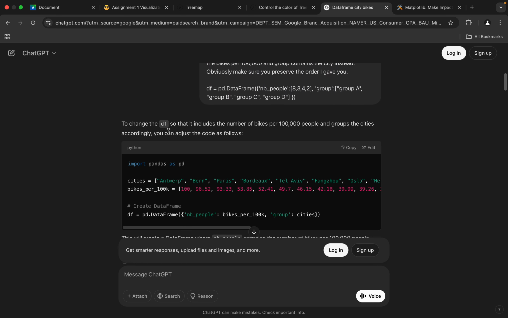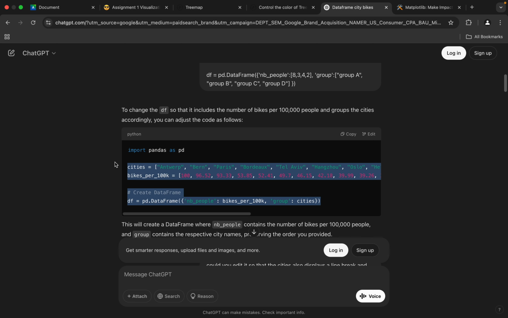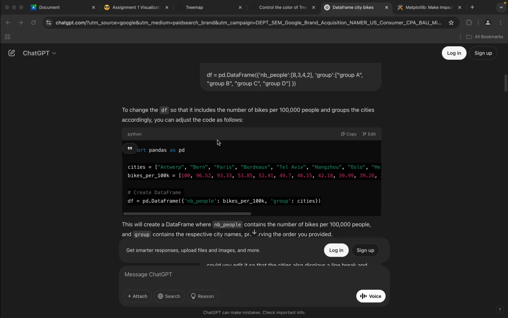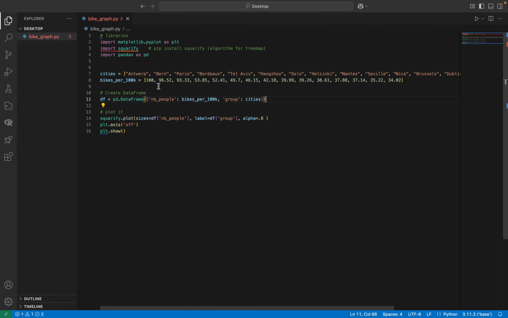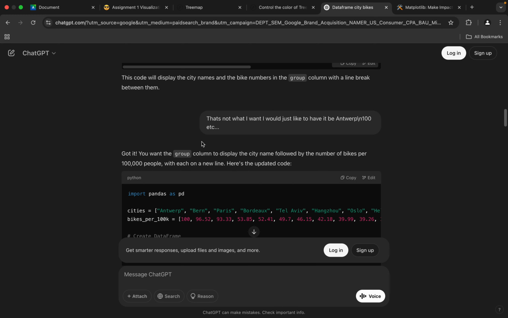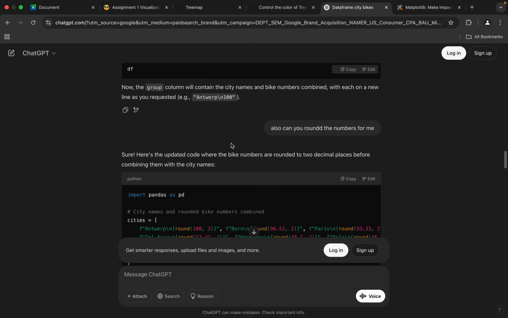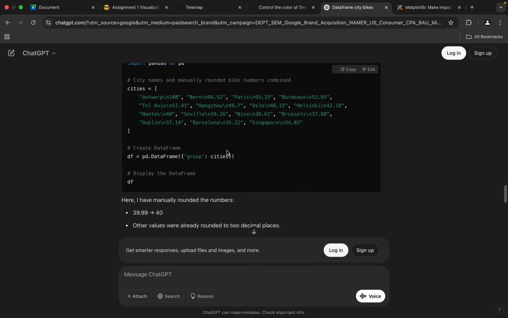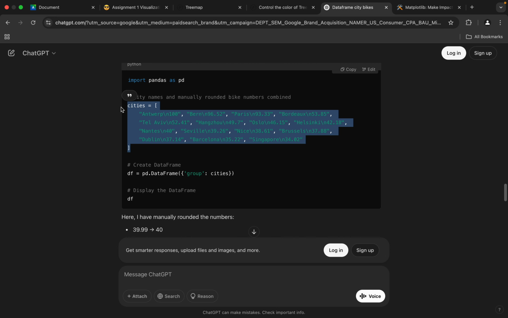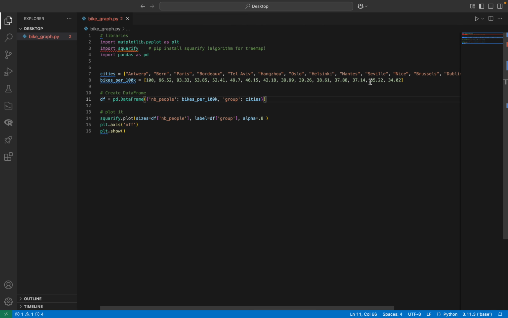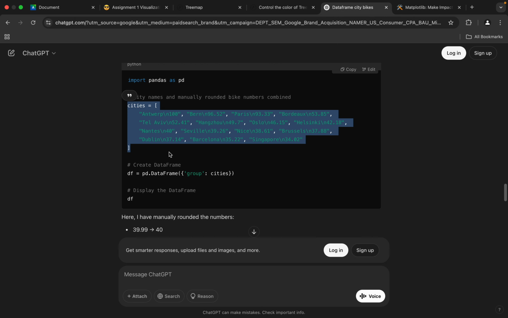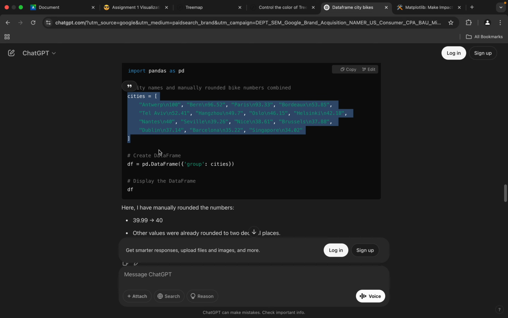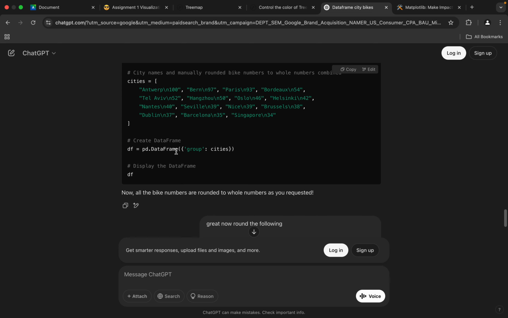And it took a little bit of maneuvering to get around because I actually didn't like the numbers that I started with. We'll put that in. We'll just replace this and put it in. But eventually I got there after a few prompts. If you care, you can pause and read them. But the main ones where I wanted these cities numbers here with the \n. Let's just remove this line. And then after that, I wanted to round the bikes per 100K because the numbers were going to be rounded. So I thought that only made sense.